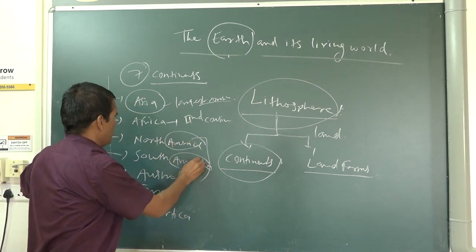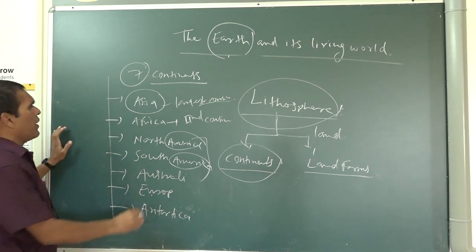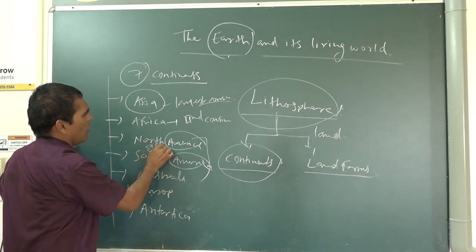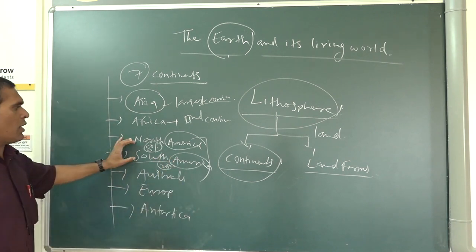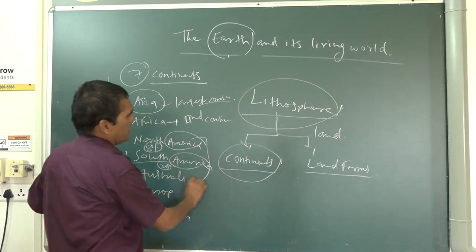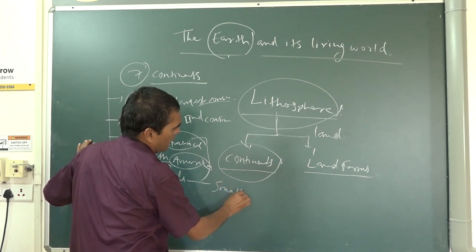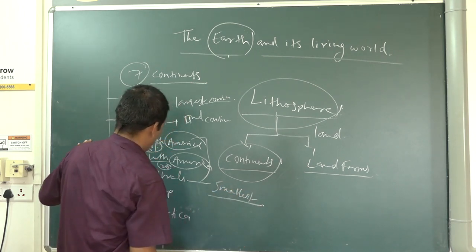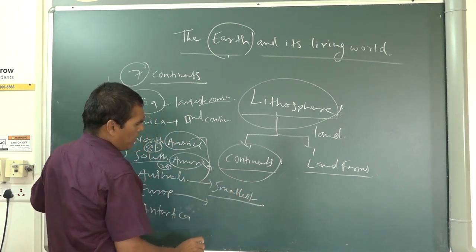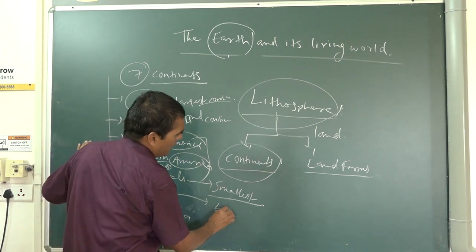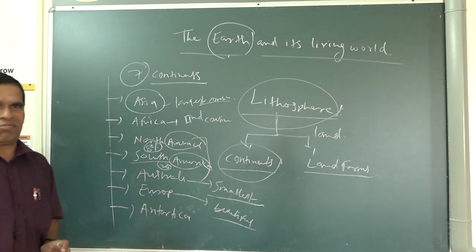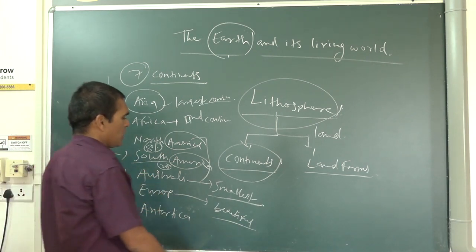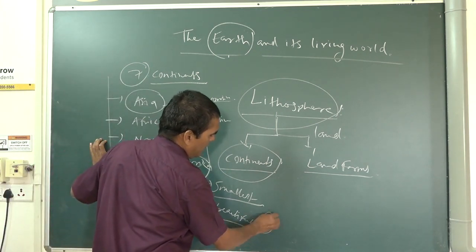But one thing you have to understand: 80% of the population lives in North America and 20% lives in South America. Australia is the smallest continent. Europe, you can remember, is a beautiful continent, where all the developed nations are there. You may have heard that 46 countries are there.